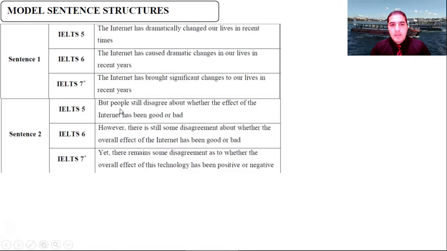Sentence 2, but people still disagree about whether the effect of the internet has been good or bad. Too many words, too wordy. However, there's still some disagreement about whether the overall effect of the internet has been good or bad. That's better, but this one: Yet, there remains some disagreement as to whether the overall effect of this technology has been positive or negative. Both the words are better, and the structure is easier to read and more academic.